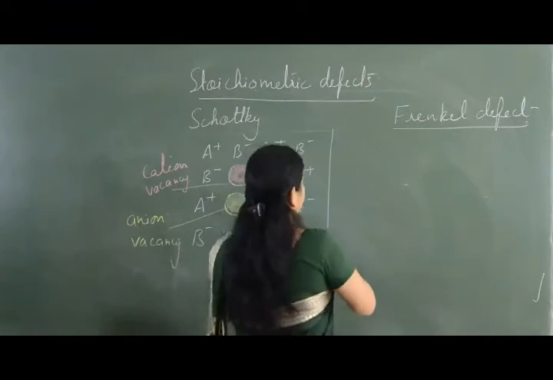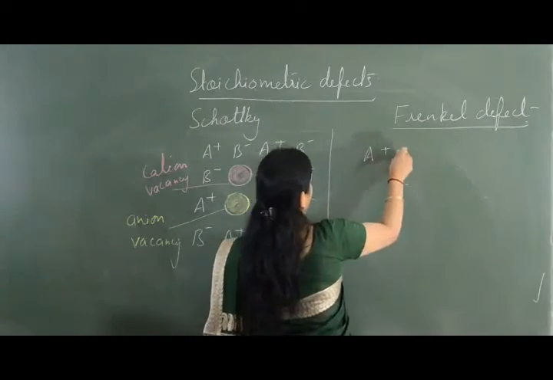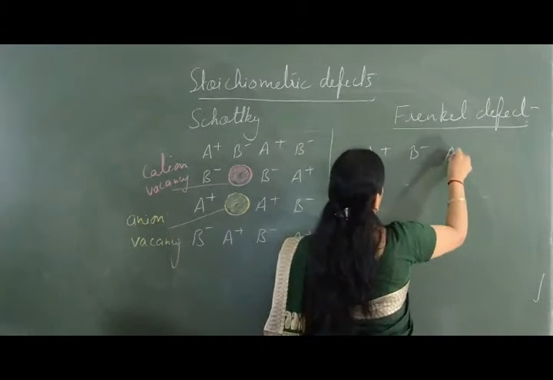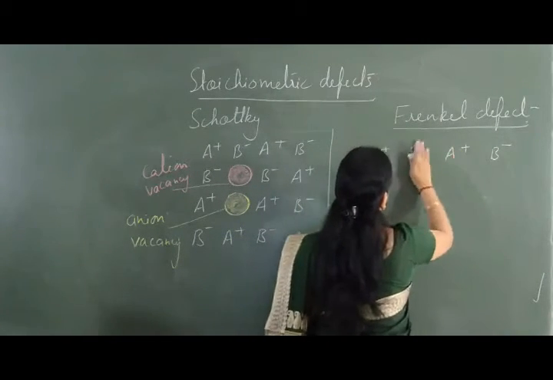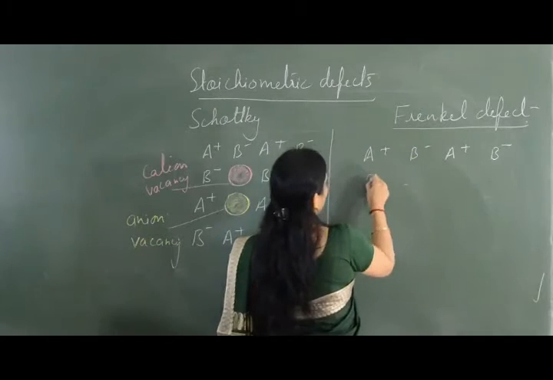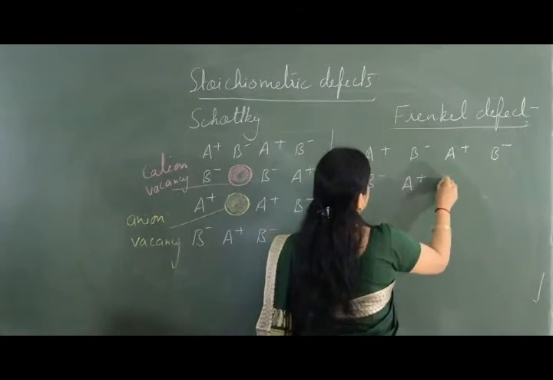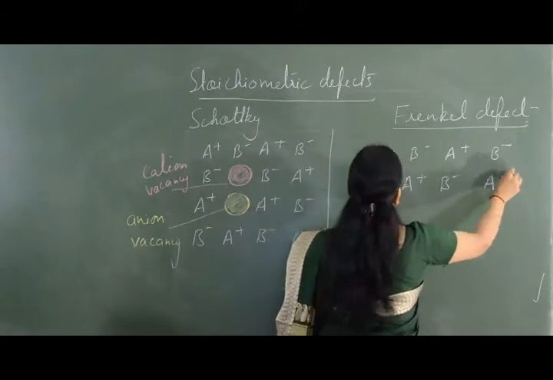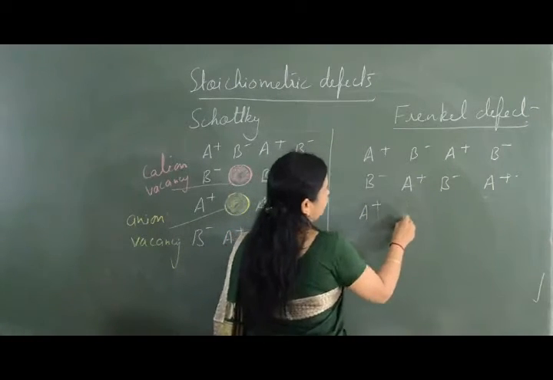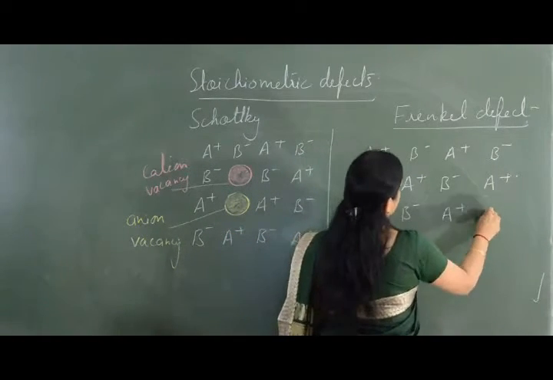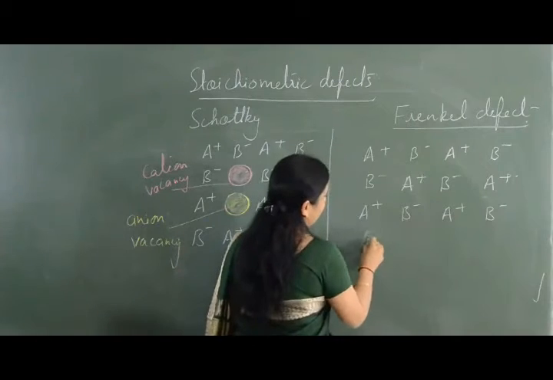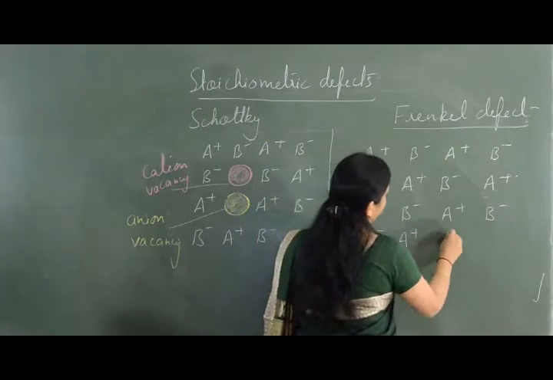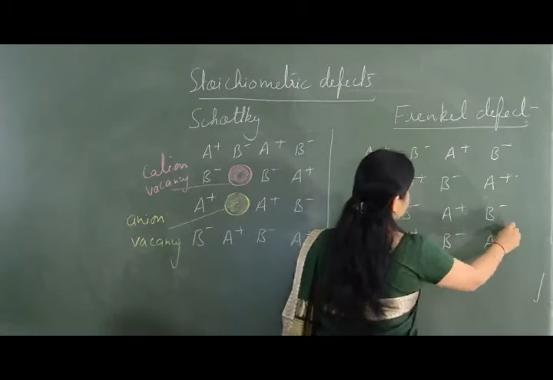If we see the Frenkel defect, then A positive, B negative, A positive, B negative. Then B negative, A positive, B negative, A positive, then A positive, B negative, A positive, B negative, and then B negative, A positive, B negative, A positive.